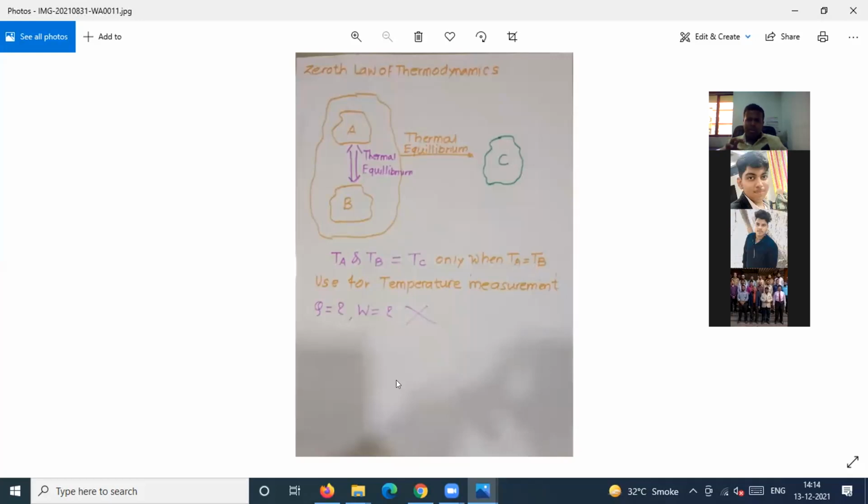So I told you in terms of temperature, in the form of marks. The same case is happening with temperature. When I say that the temperature of body A and B is the same as that of C, I say this only and only when the temperature of A and B is equal. Now see.